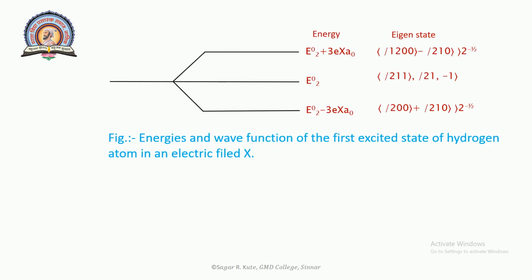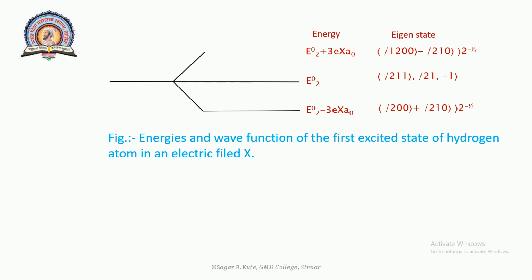This diagram indicates the energies and wave functions of the first excited state of the hydrogen atom in electric field X. Detailed calculation shows that 200 and 210 are affected by the field, while states 211 and 21 minus 1 are not. The fourfold degeneracy is thus lifted partially. The energies of the states are shown in the figure.